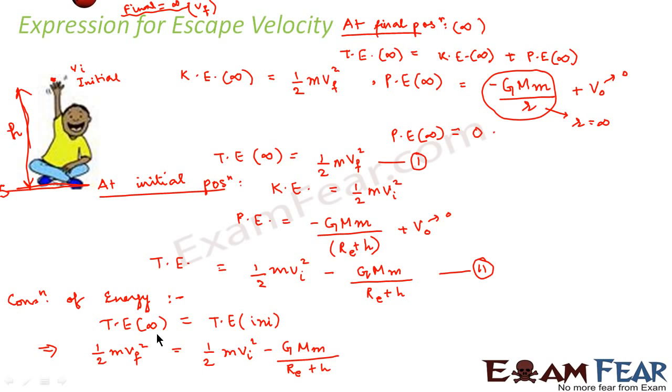Now from this we can see that if you look at the left hand side of this equation, this value, that is kinetic energy, has to be positive. This value can never be negative, right? Because it is half m vf square. No way the velocity can be negative, no way the mass can be negative.